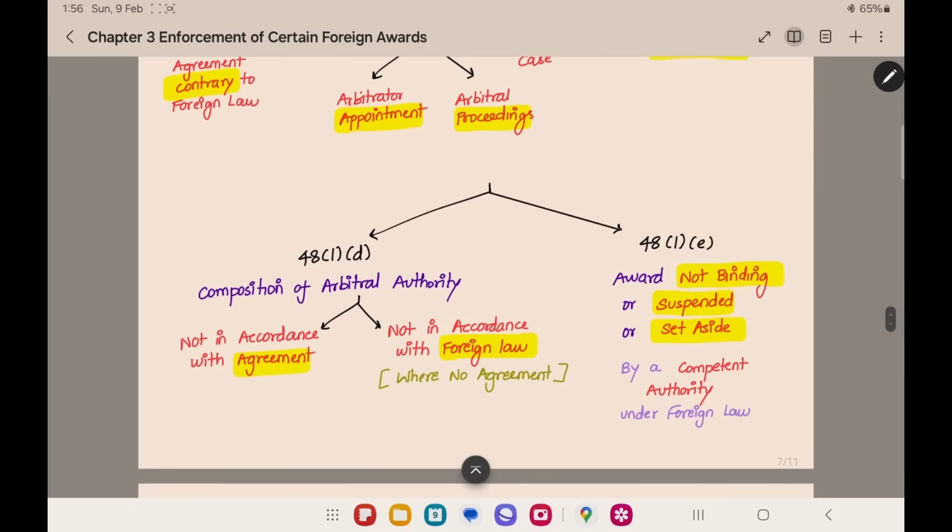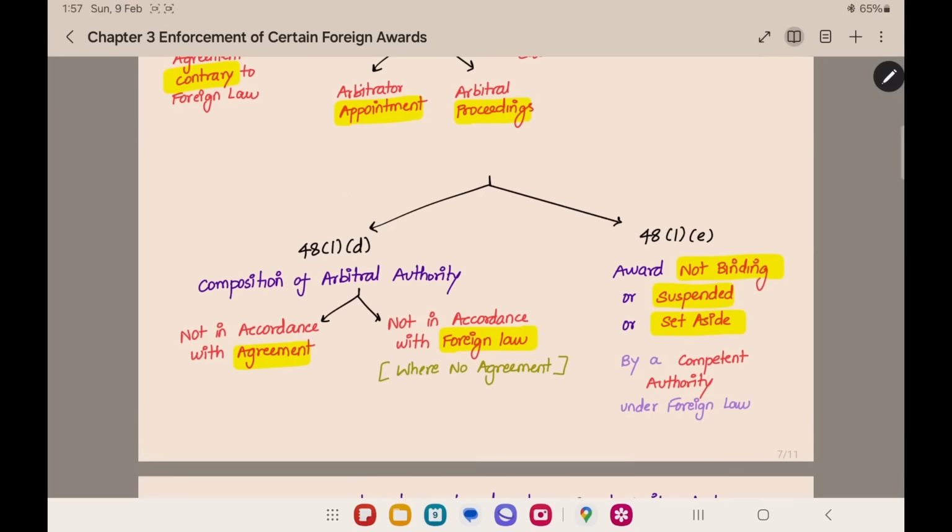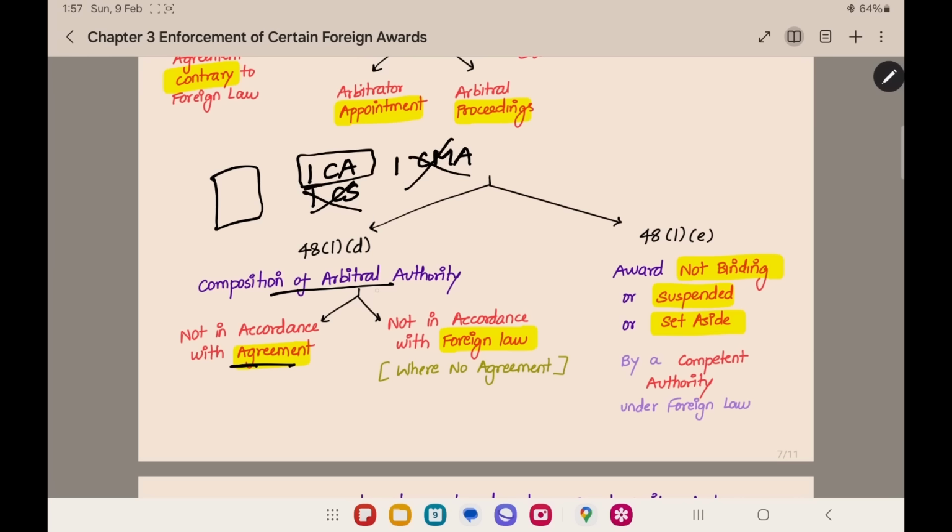The next thing is composition of arbitral authority. The composition of the arbitral authority is not in accordance with the agreement. In the arbitration agreement, it is given that there should be one chartered accountant, one company secretary, and one cost and management accountant. These three persons should be the arbitrator. Like that, if it is given in the arbitration agreement, and in the arbitration tribunal, actually there were not one company secretary and one cost and management accountant. Only one chartered accountant was the arbitrator. In this case, the arbitral authority composition is not in accordance with the agreement. This is a reason for refusing the enforcement of award.